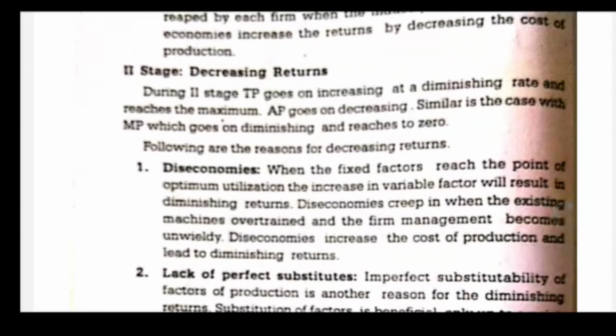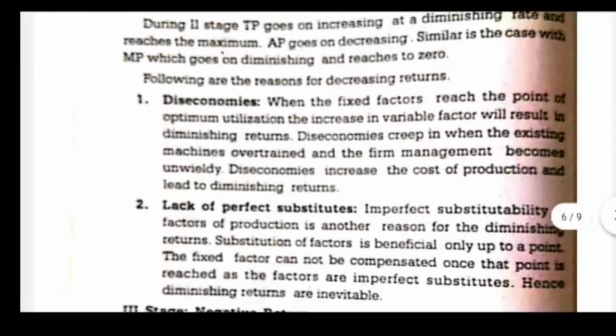Second stage, decreasing returns. During the second stage, TP goes on increasing at a diminishing rate. The total product goes on increasing at a diminishing rate and reaches the maximum. AP goes on decreasing. Similar is the case with MP, which goes on diminishing and then reaches 0. Now what are the reasons for the decrease in stage 2? What are the reasons?